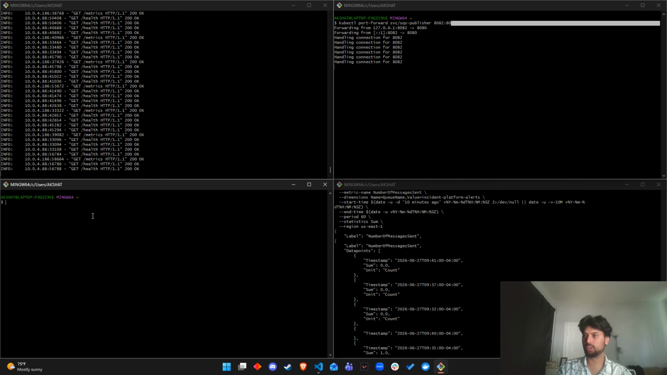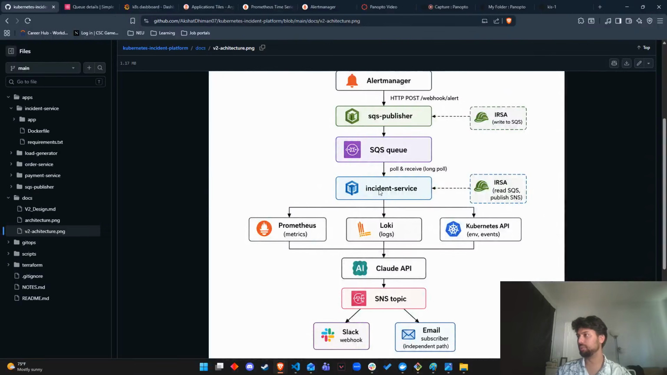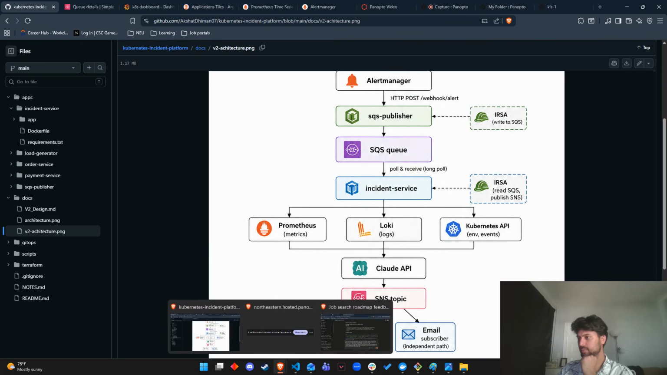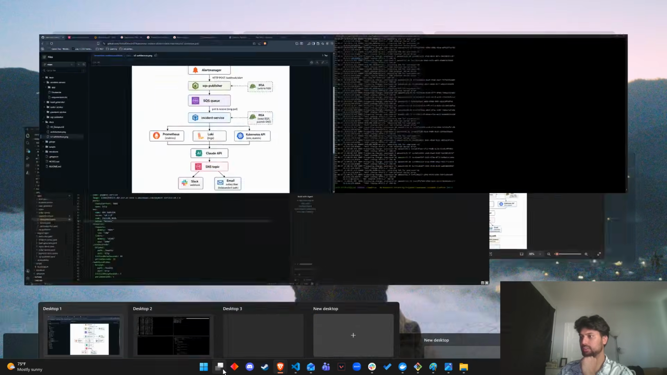So for this, what we are going to do is first of all delete the incident service, so that I'm removing this consumer from the picture. Once it is removed, the SQS should be able to store an alert. So right now I will be firing a sample alert from the console itself.